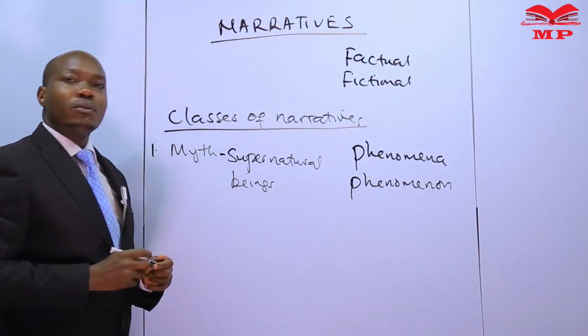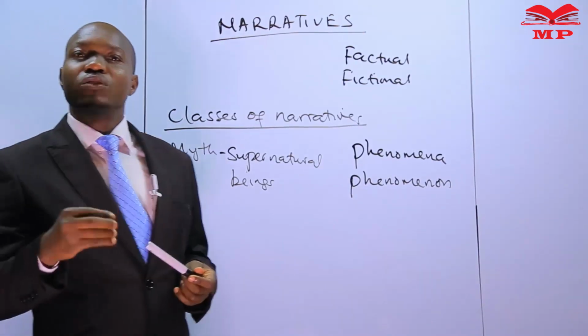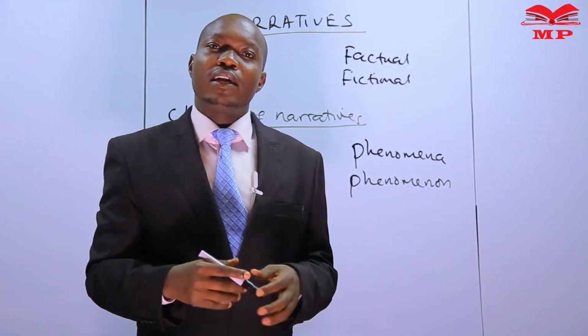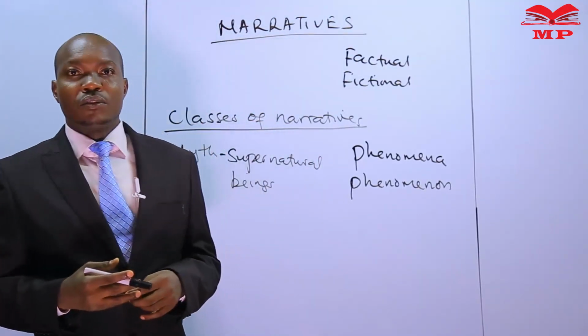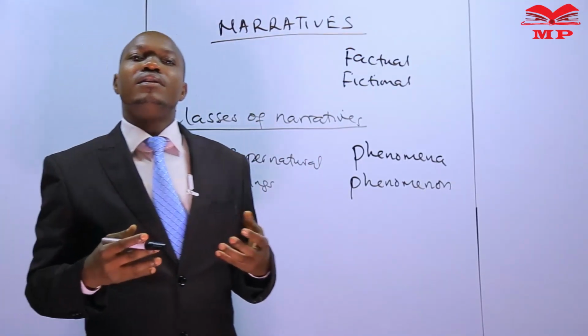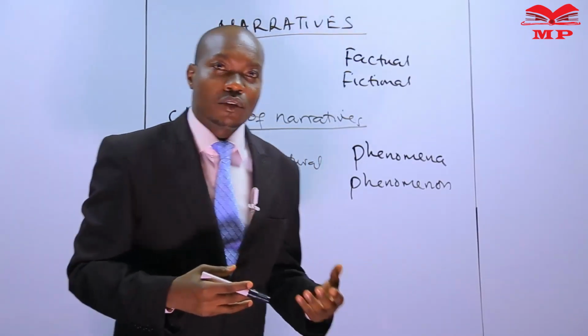For example, we should have the aspect of God or gods or angels playing a central role in that story. So essentially, myths are seen as being holy because they involve the supernatural beings.